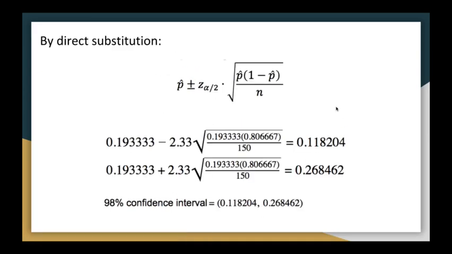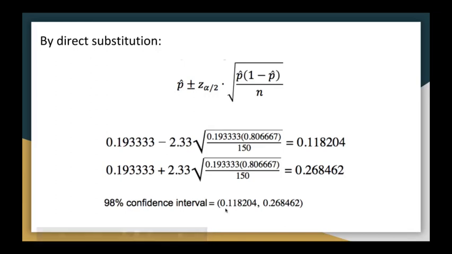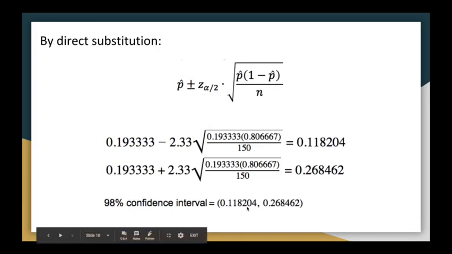By direct substitution, we can put all the numbers in this formula and find the two answers for constructing a 98% confidence interval, which are 0.118204 and 0.268462. Thank you.